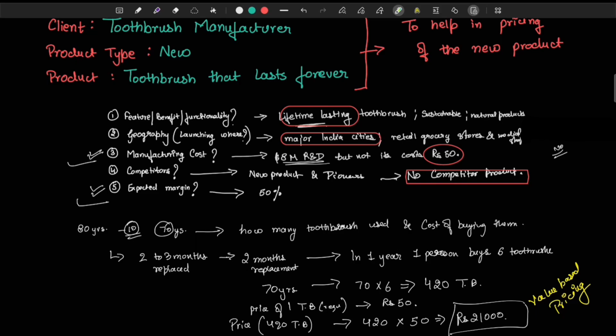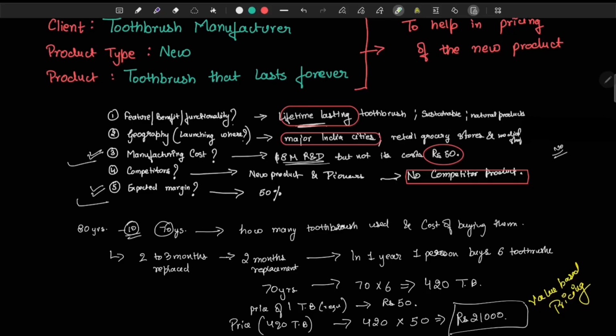So, based on the information, since this is a long lasting sustainable toothbrush with no direct competitor, I used a value based pricing approach, assumed an average lifespan of 80 years, excluding the first 10, and found out the number of toothbrushes a person uses in the entire lifetime and the cost they pay for it. The total lifetime spend comes to around 21,000. This is from the value based perspective. However, considering affordability, customer perception, and the company's 50% margin expectation, they could adjust this pricing. Additionally, they could also think of subscription based pricing for this product.